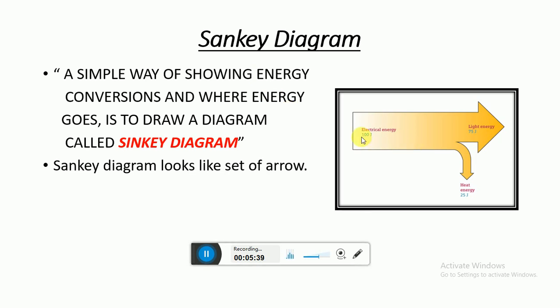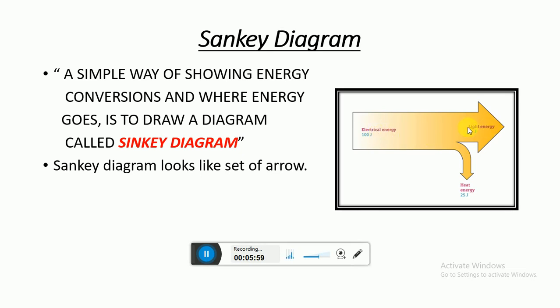And look at the figure. This figure is one example of a light bulb, and in this light bulb, look, this is the electrical energy. The light bulb uses electrical energy, and look where this energy goes.